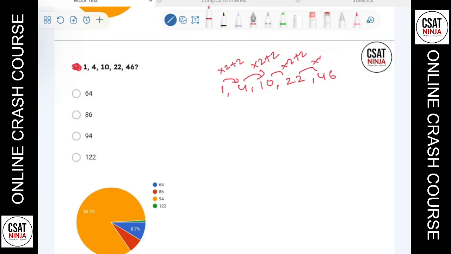And 22 into 2 is 44 plus 2 will give me 46. So 46 into 2 plus 2 will give me the answer. 46 into 2 is 92, plus 2, which is equal to 94. The answer here is 94. So 83% got the correct answer.